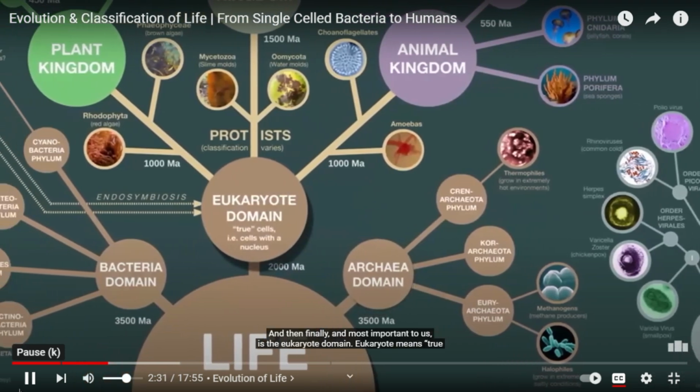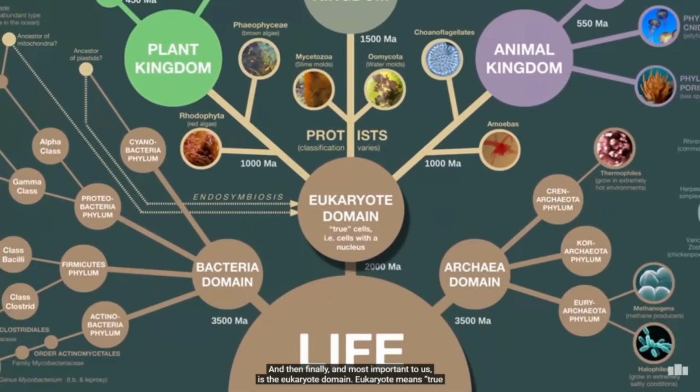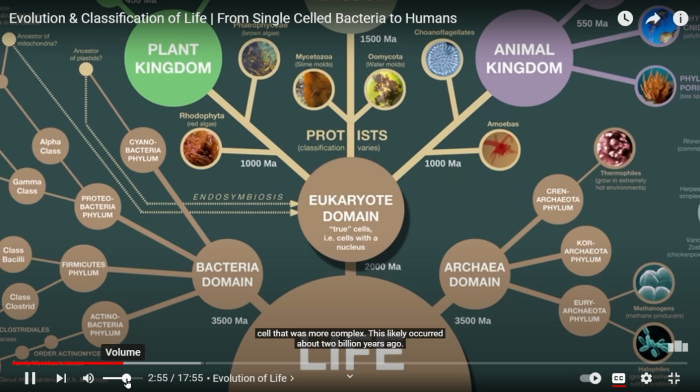And then finally, and most important to us, is the eukaryote domain. Eukaryote means true cell and is so labeled because eukaryotes have cells with a nucleus and other inner parts. This originally occurred because of a process known as endosymbiosis, in which several different types of cells came together to form one big cell that was more complex. This likely occurred about 2 billion years ago.